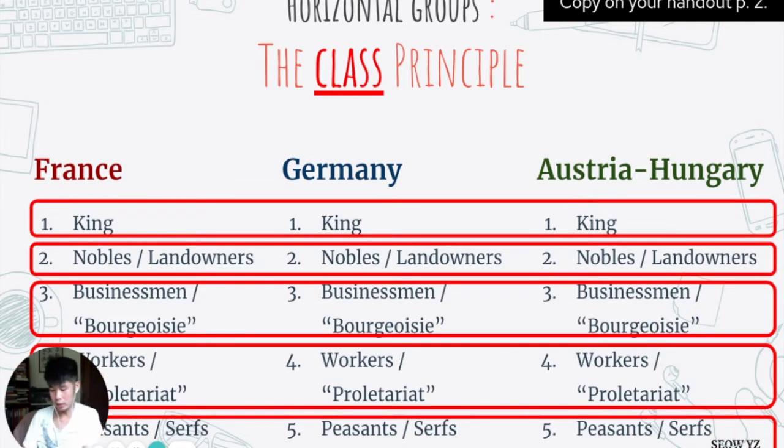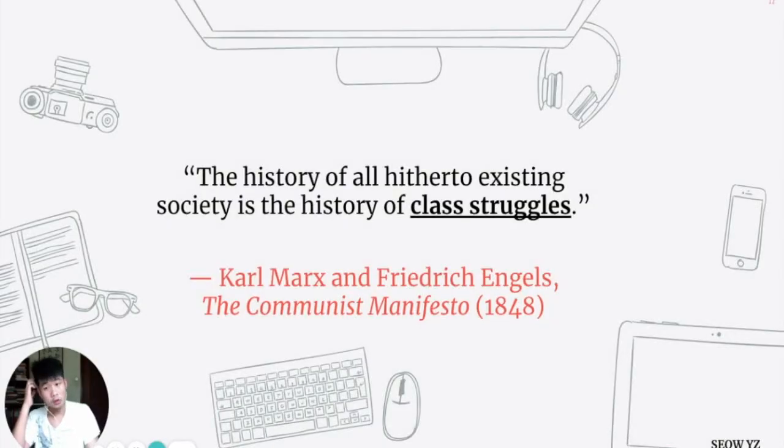So let's write down on page 2: vertical division is the national principle, horizontal division is the class principle, and we'll flip to page 3. Karl Marx thinks that the real struggle is not between nations. When we are fighting wars and conflicts, why should it be France versus Germany? That makes no sense. In the end, inequality is not between nations, it's within nations. So instead, what kind of struggles are the most sensible and productive, thinks Karl Marx, is class struggle.